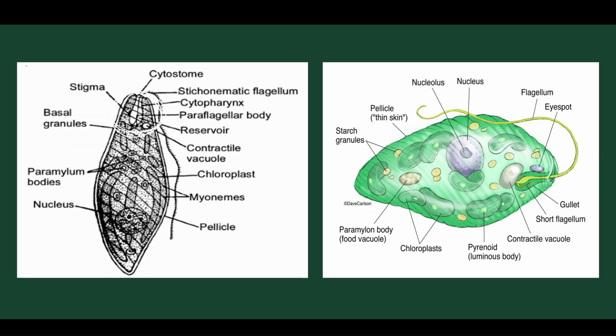This is the upper part. And here we find the animal nature. This is the animal part, and the lower part is the plant part. The upper part is the animal part and the lower part is the plant part.